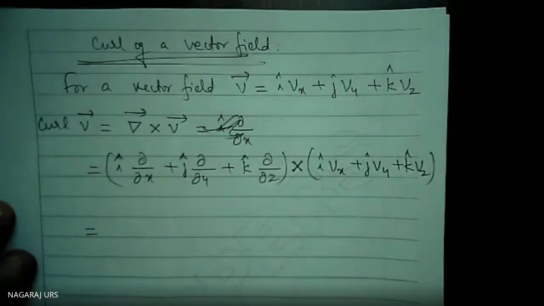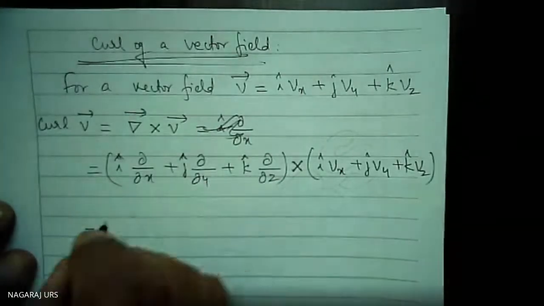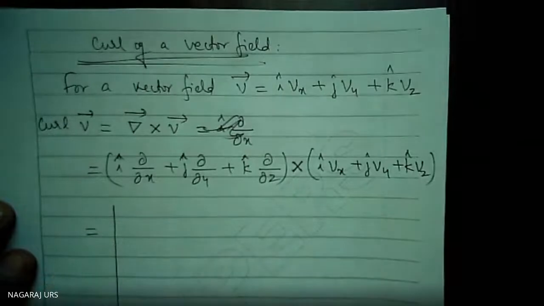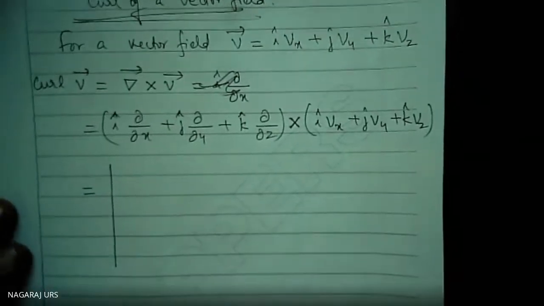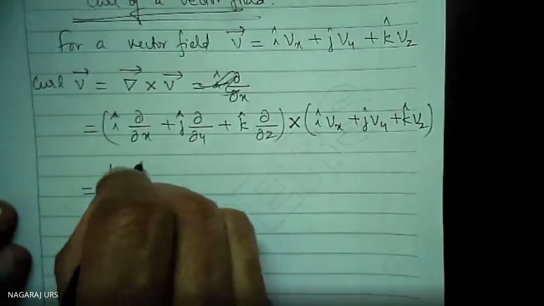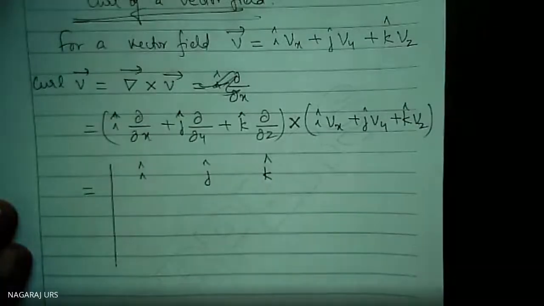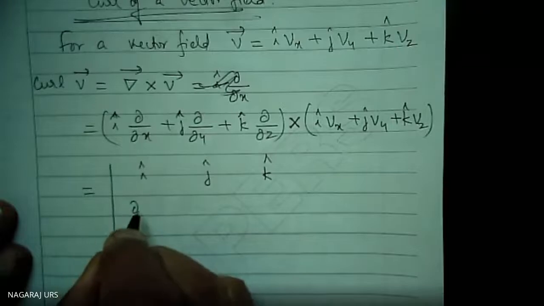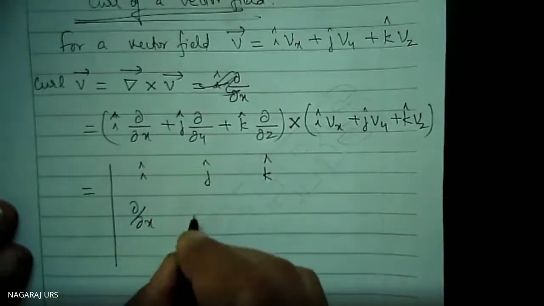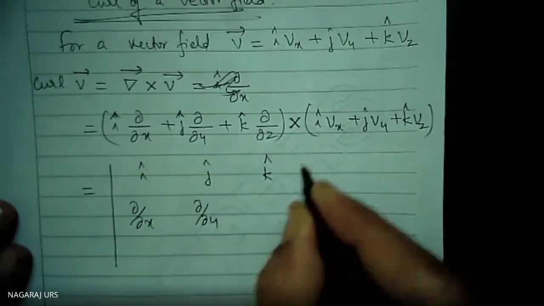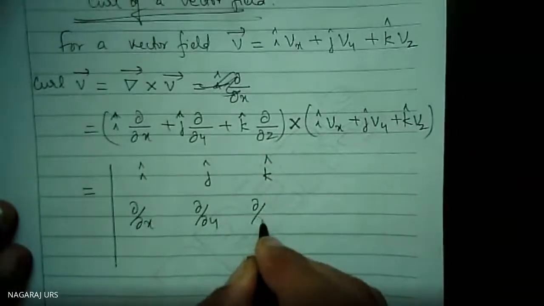It is a cross product, so I am supposed to write it like this, as a determinant. This is unit vector I, j, k, the unit vectors, in the first row. Here it is del by del x. This is del by del y. This is del by del z.